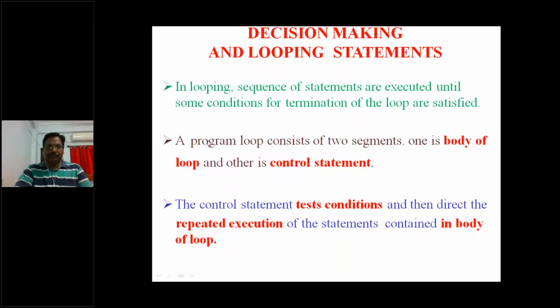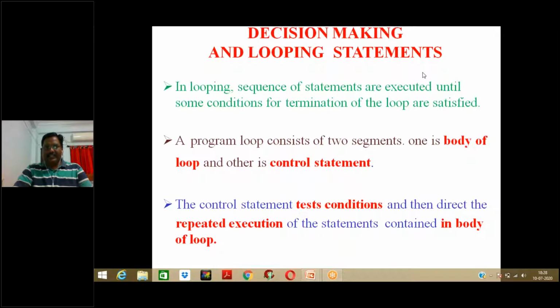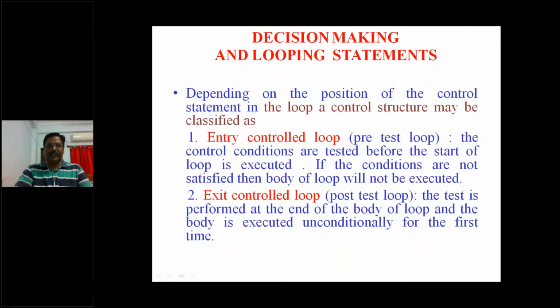So look at the screen now. The loop statement, as we already told, is a control statement that tests the conditions and then directs the repeated execution of the statements contained in the body of a loop. It is nothing but a block consisting of statements which are repeatedly executed. We are calling it a loop. But what are those loops that we need to discuss now?